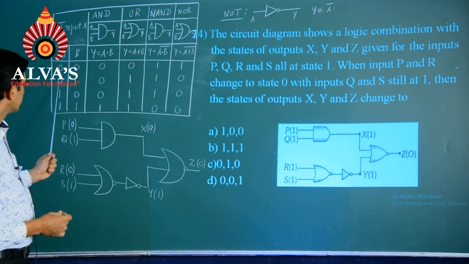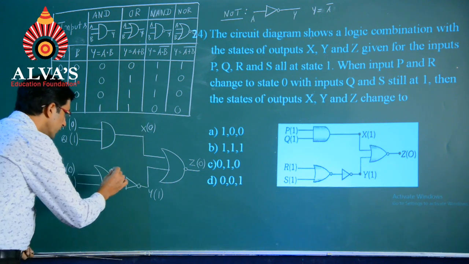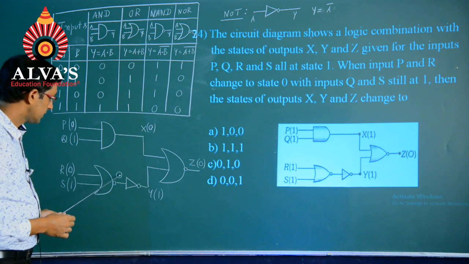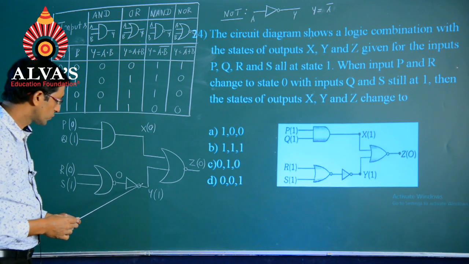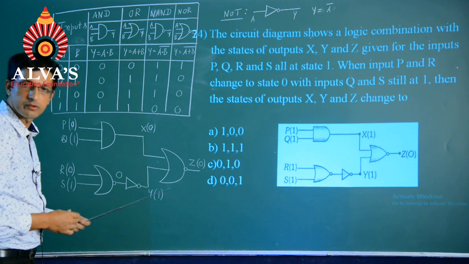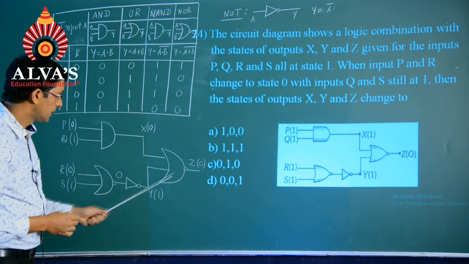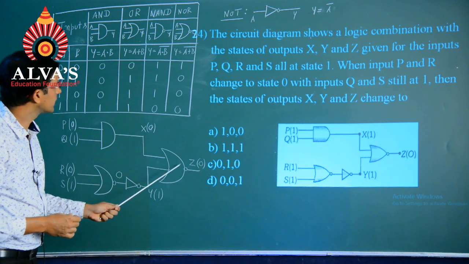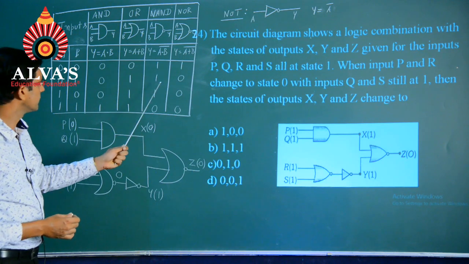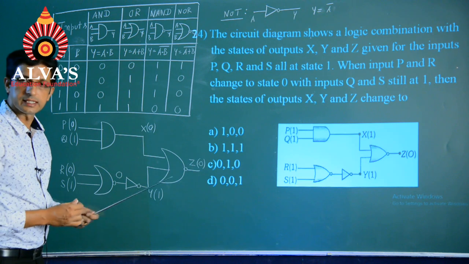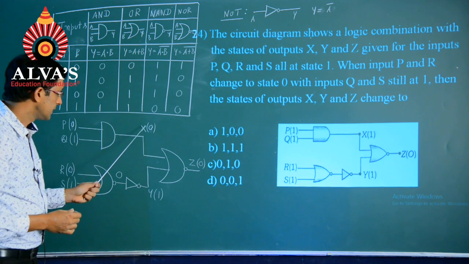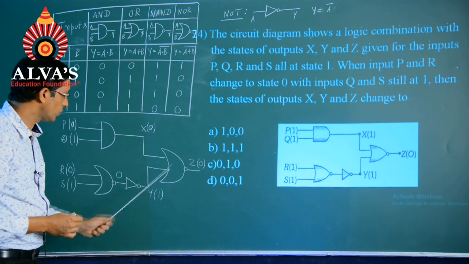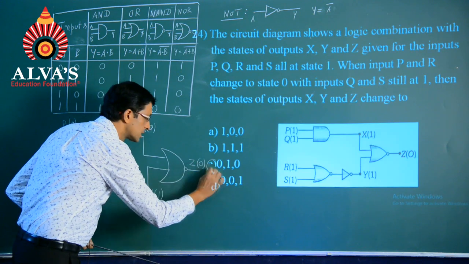inputs of 0 and 1 will give you the output as 0, and when this 0 passes through the NOT gate, the output will be 1, and inputs of 0 and 1 for the NOR gate, that is here that we are having, will give you the output as 0 itself, and hence x will be at 0, y will be at 1, z will be at 0. So, 0, 1, 0 will be the third option.